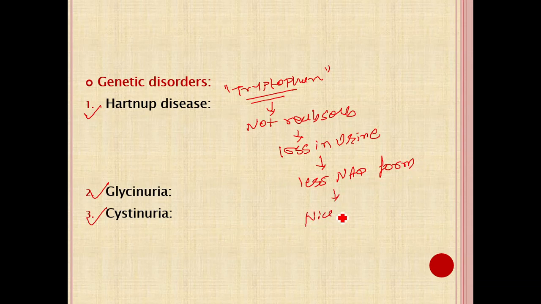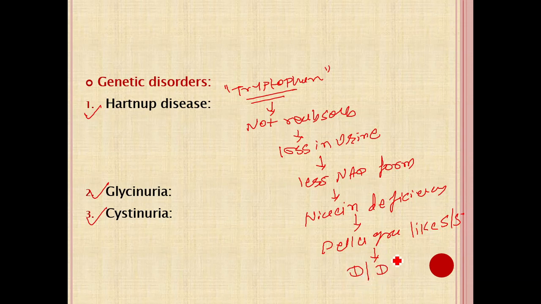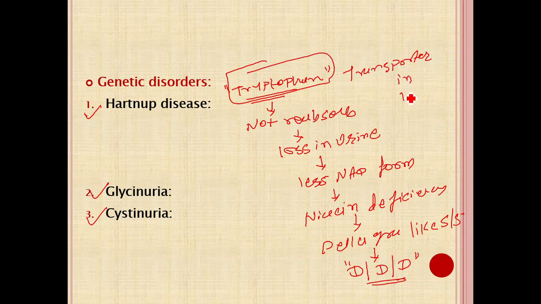So niacin deficiency is seen. It leads to pellagra-like symptoms: diarrhea, dementia and dermatitis. So Hartnup disease is a defect of the tryptophan transporter in the kidney.